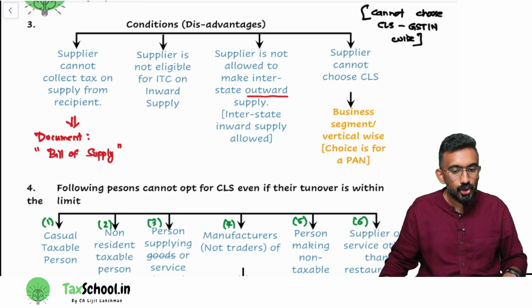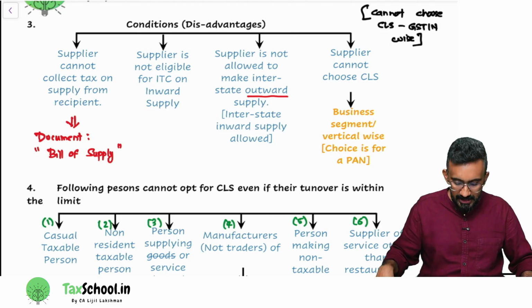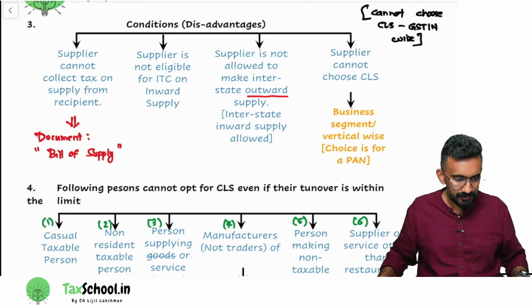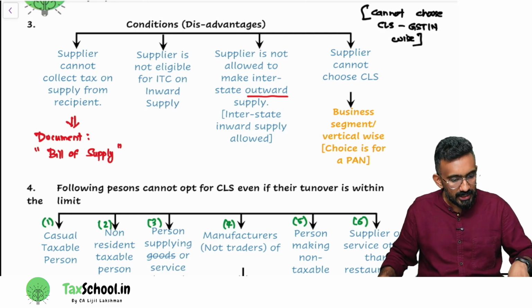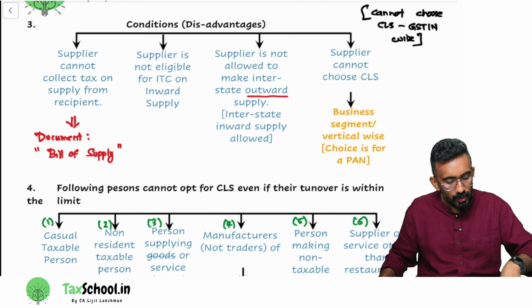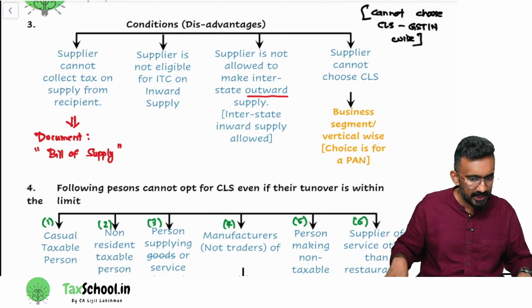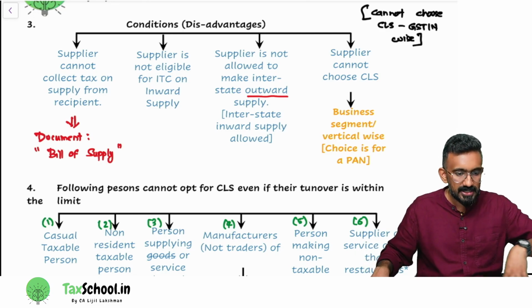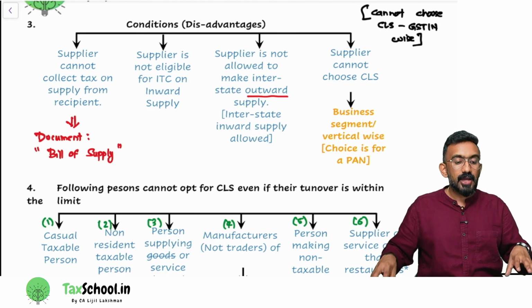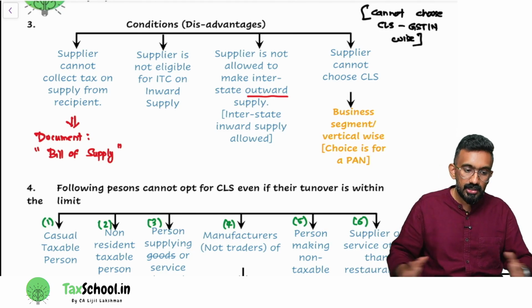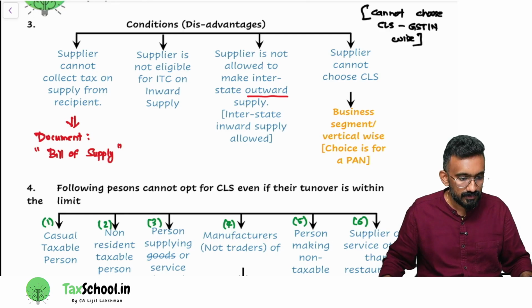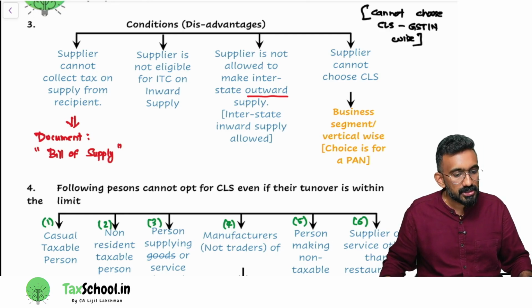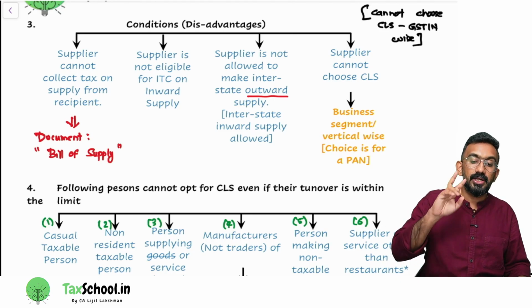Supplier cannot choose the composition levy scheme business segment or vertical wise, which means that I have two branches, one in Chennai, another in Bangalore. I want to opt for composition. See, in both I am making only intrastate supply. From Chennai, I will only make supply within Tamil Nadu. From Bangalore, I only make supply within Karnataka. I want to opt for composition levy. See, my total turnover is less than 1.5 crores. Can I opt for the composition levy scheme? Yes. But I have only two options.